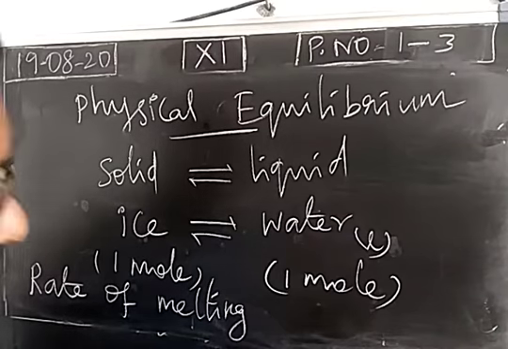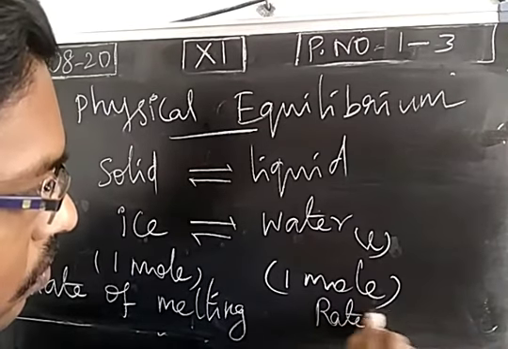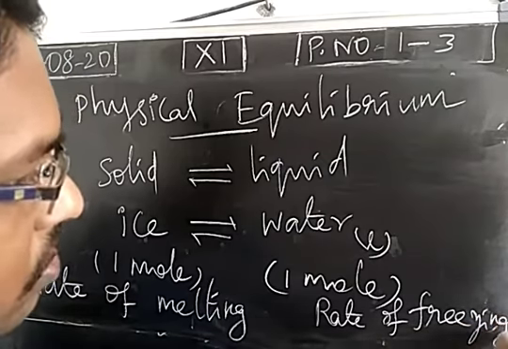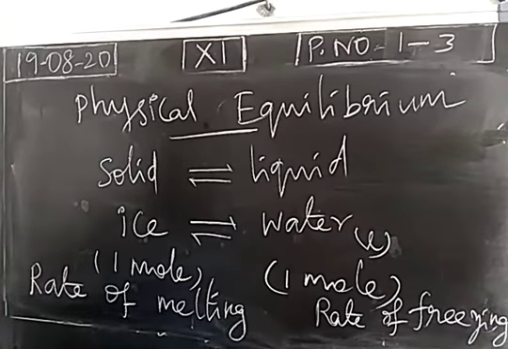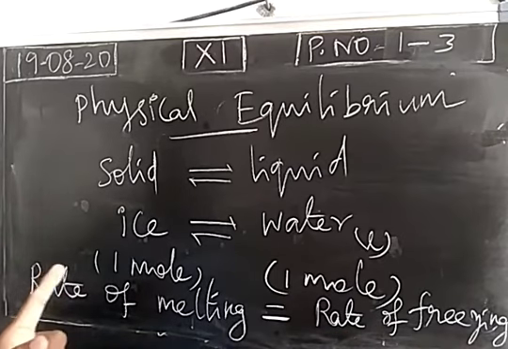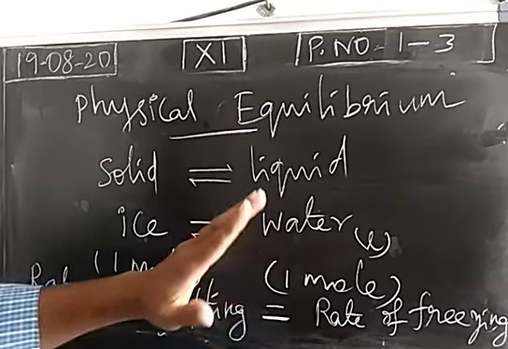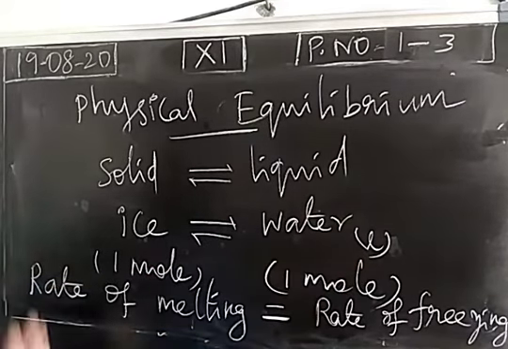The backward process is freezing, the rate of freezing. So equilibrium is nothing but the rate of forward and reverse process being equal. So always the rate of melting will be equal to the rate of freezing, for the transformation of solid into vapor as well as solid into liquid and liquid into solid.